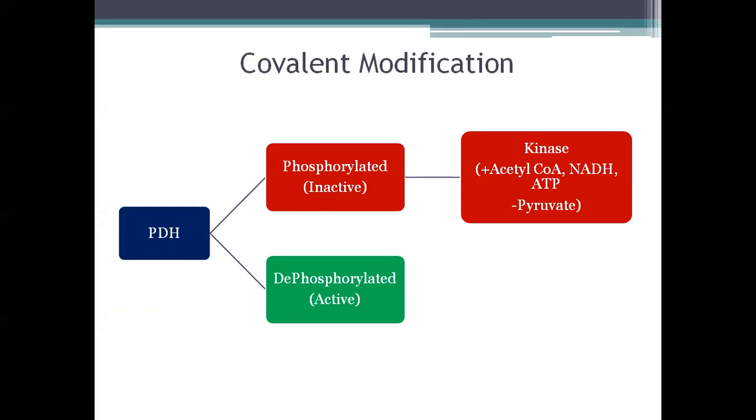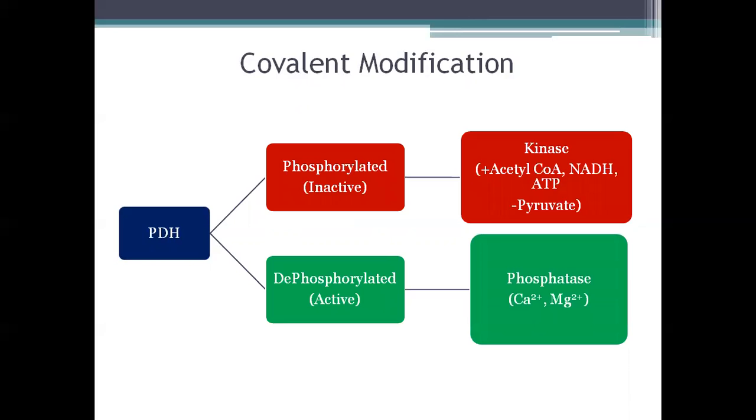The second form is the dephosphorylated form, which is active, and this is stimulated by calcium and magnesium. So we know that when muscle contraction takes place, when muscles are functioning, a large amount of calcium is released from the sarcoplasmic reticulum. So this calcium stimulates the phosphatase, and this causes PDH to remain in the dephosphorylated form, which is active. So more activity of the PDH means more activity of the TCA cycle and more energy is generated, which is very, very important during muscle contraction.